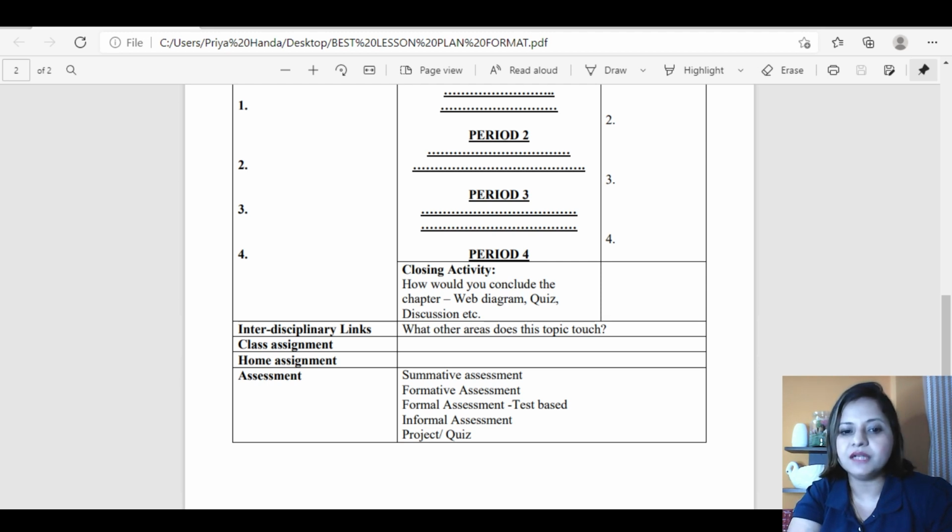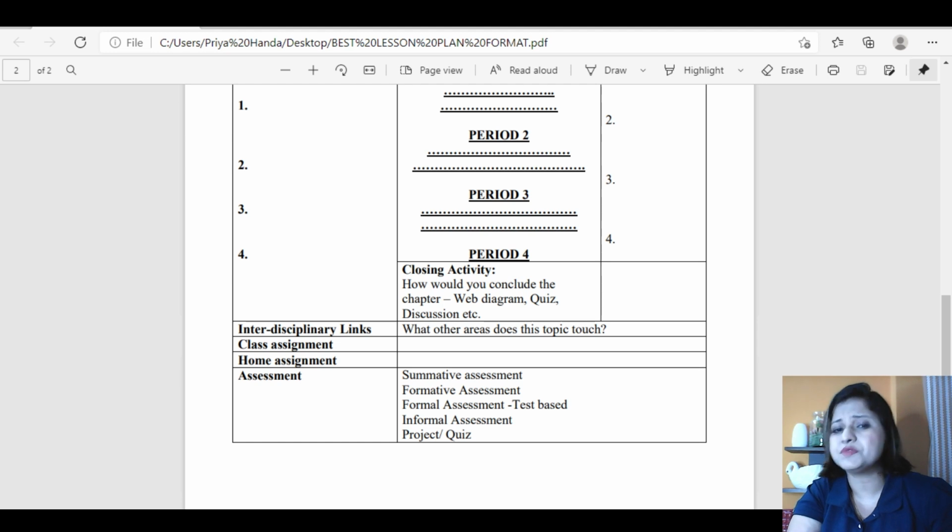And coming to assessment, assessment would be summative. Summative assessments mean the proper assessment that would be marked. Formative assessment, that you are going to continually mark the students. Formal assessment, which is test based, you inform the students that there is going to be a test, you are marking them. Informal assessment, you are informally assessing them on the basis of their responses, their active participation in the class, their rational thinking, or you can assess them on any project or quiz that you take. So it's up to you how you are going to assess the understanding of the students.